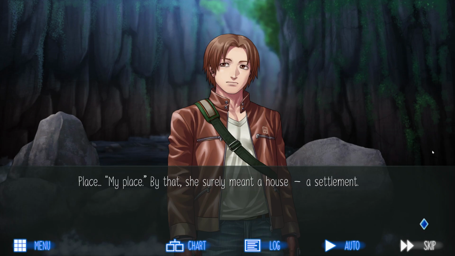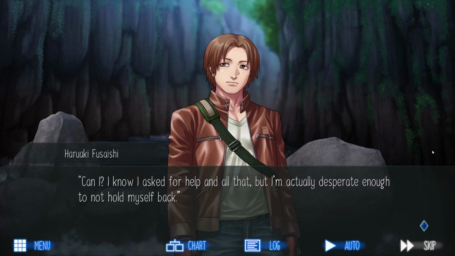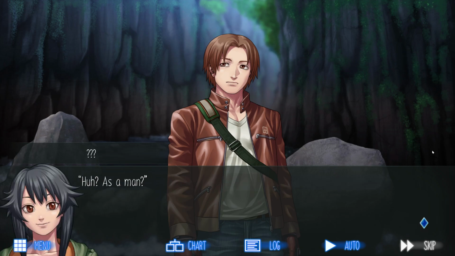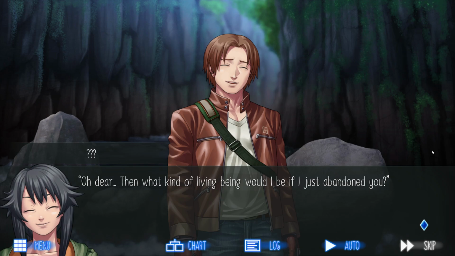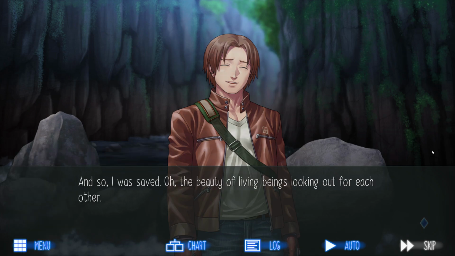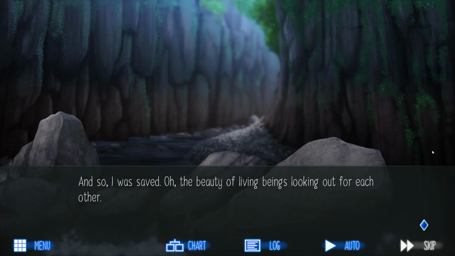Place. My place. But that surely meant a house. A settlement. "Can I? I know I asked for help and all that, but I'm actually desperate enough to not hold myself back." "Huh? As a man?" "Yes, I mean no. As a living being. I spent the last few hours aimlessly driving around only to fall off my bike. I'm dead tired and at my wit's end here." "Oh dear. And what kind of living being would I be if I just abandoned you?" And so, I was saved.